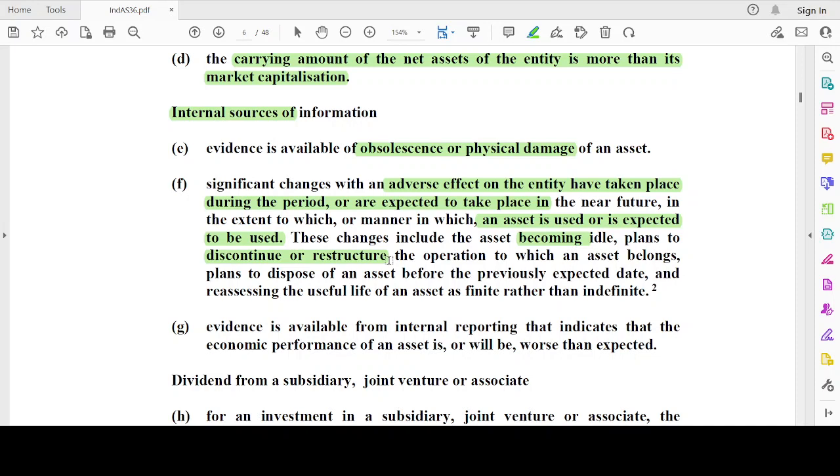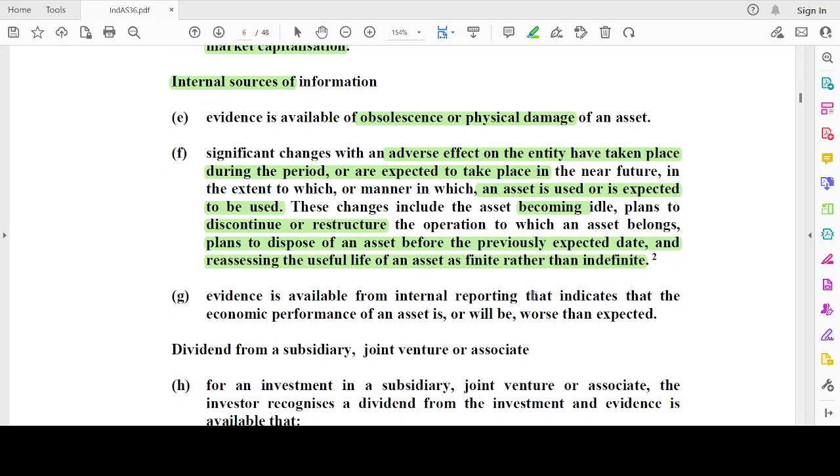I am going to discontinue the line of business. There is an indication of impairment for this particular asset now. Or plans to dispose of an asset before the previously expected date, and reassessing the useful life as finite rather than indefinite. So when it is a finite useful life, I have to assess the impairment.